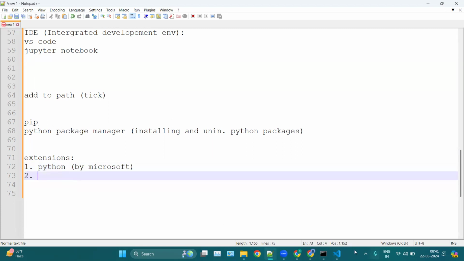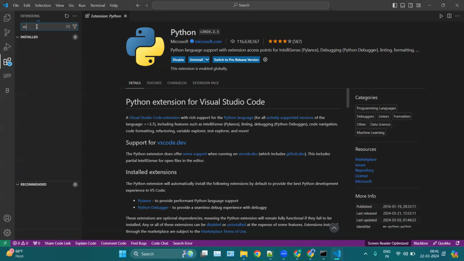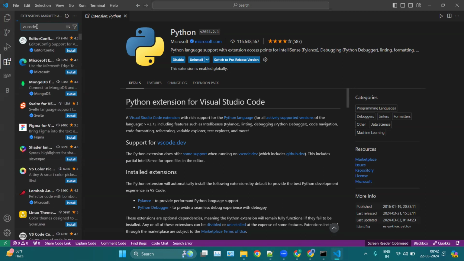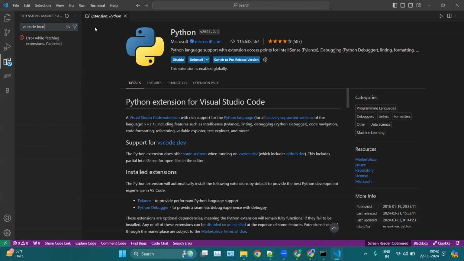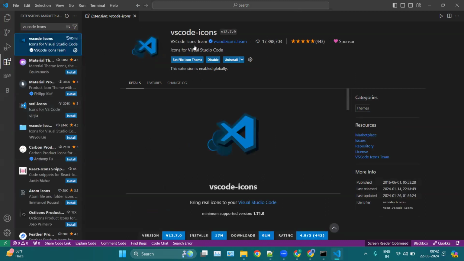The second extension, you can search here, VS Code Icons. This one, VS Code Icons. You have to install this one also. Let me copy this name.